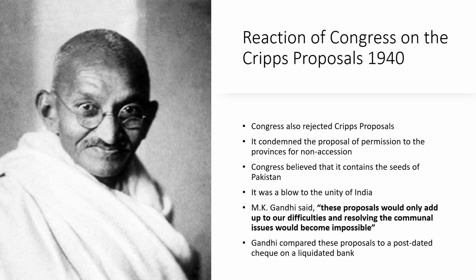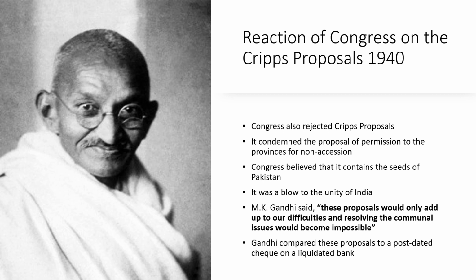This was what caused agitation in the Indian National Congress, and Congress did not like it. We have stated that the Cripps proposals assured the provinces that if you do not want to be a part of the union, you can secede. And the clause of secession was the main contentious clause of the Cripps proposals.